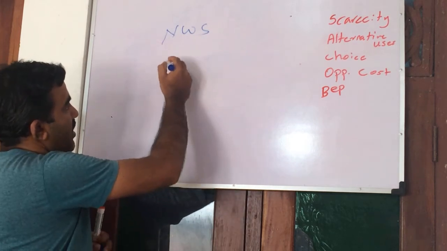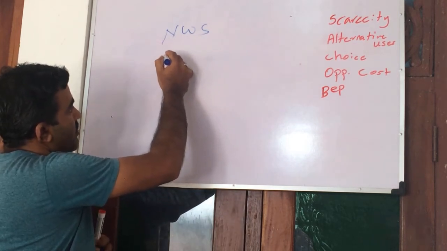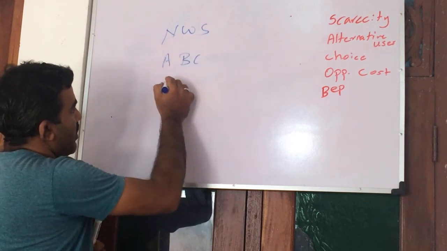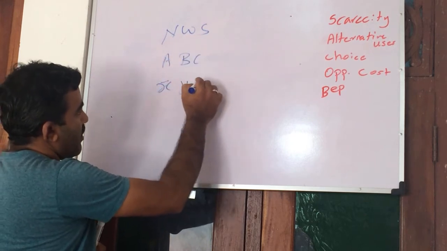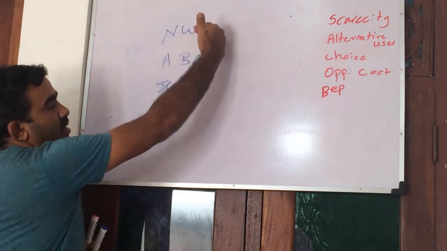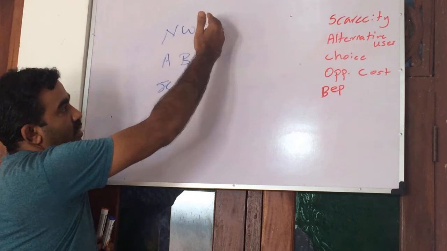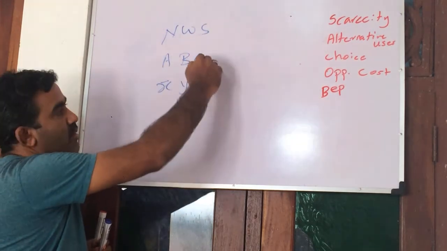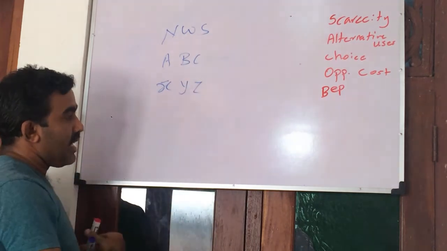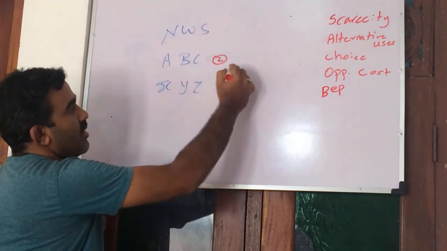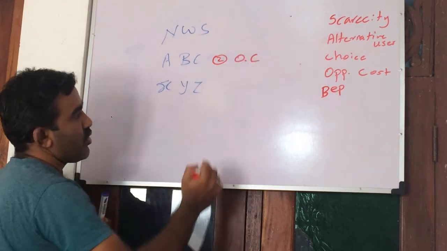In our city, there are many schools, let's say A, B, C, X, Y, Z. These are the other schools. You selected this one, maybe due to various reasons. So you have to sacrifice these schools. In that, the best one, let's say this is the next best, so this becomes the opportunity cost.